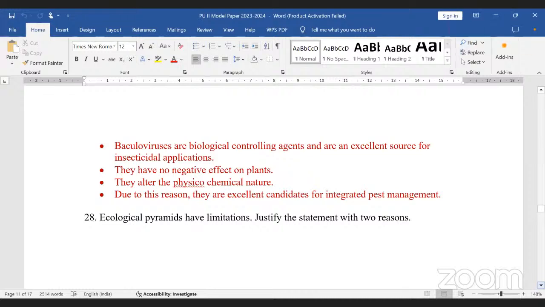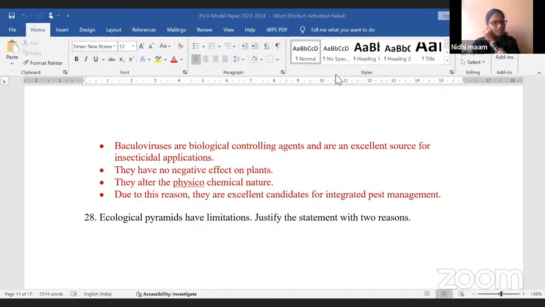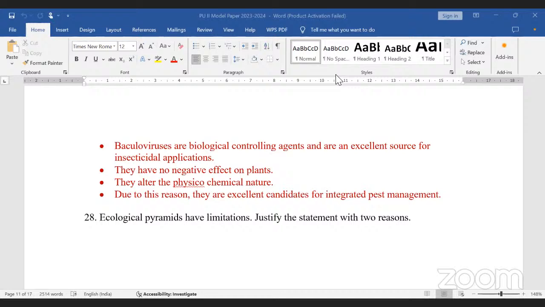They have no negative effect on plants. They alter the physicochemical nature. Due to this reason, they are excellent candidates for integrated pest management. Thank you so much.